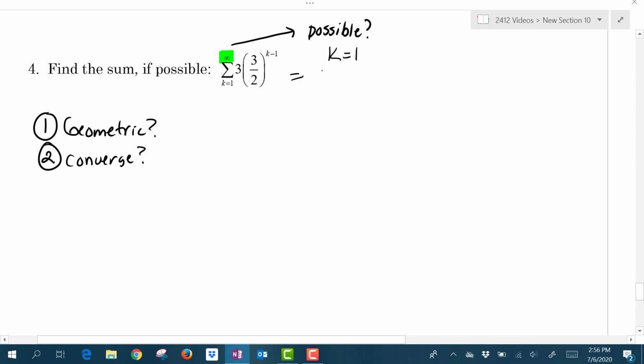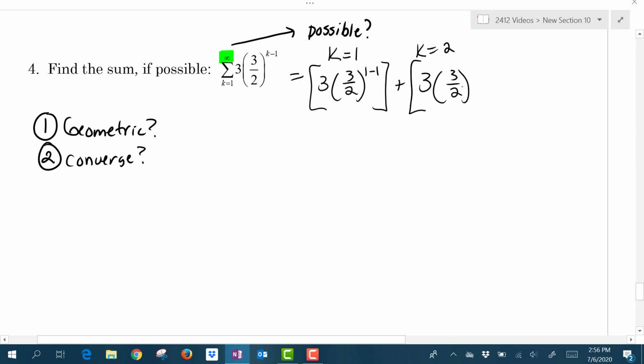We'll first set k = 1. And then we'll set k = 2. We'll set k = 3. Alright, I'll stop there for the moment.